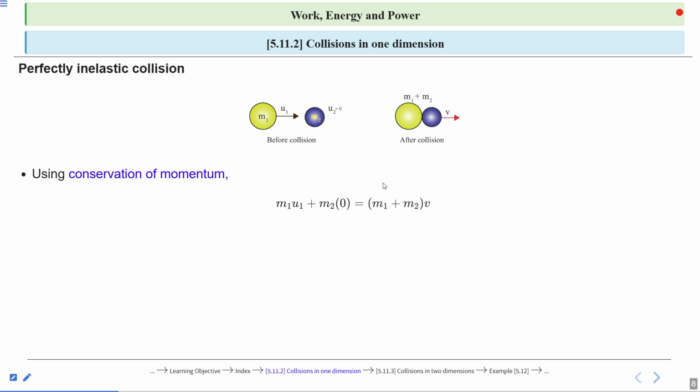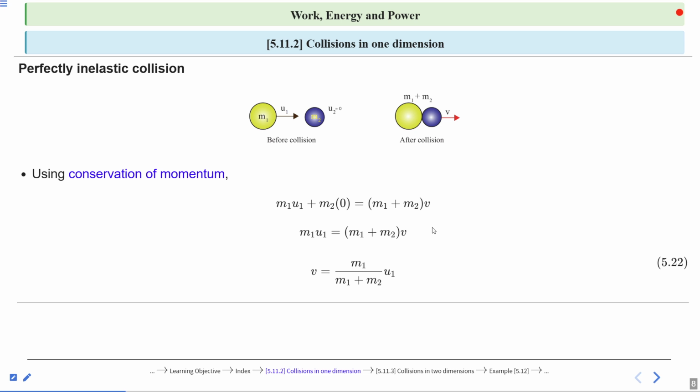Their mass will be m1 plus m2, and they move with the same speed v. Now we solve this equation. m1 u1 plus 0 is equal to m1 plus m2 multiplied by speed v.